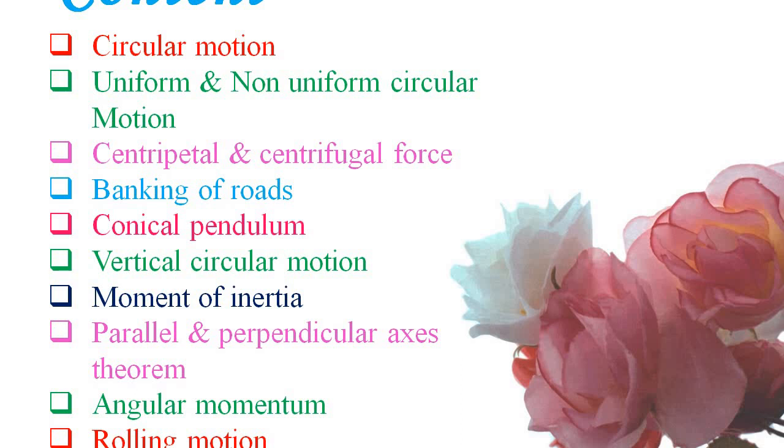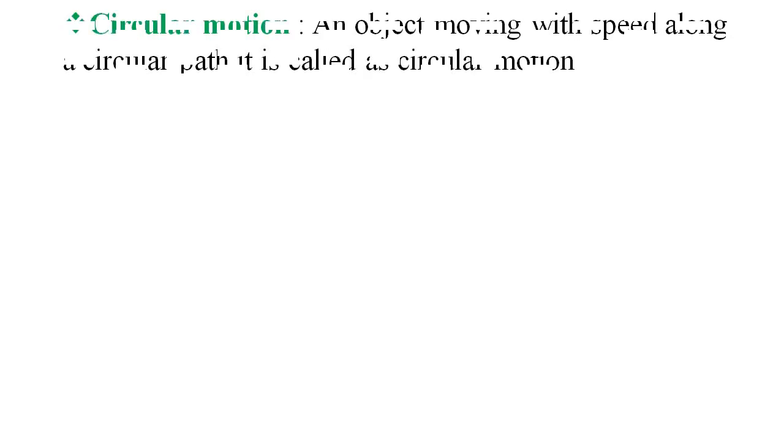Let's see the first point of this topic. This one is the circular motion. The definition of circular motion is an object moving with constant speed along a circular path. It is called circular motion.